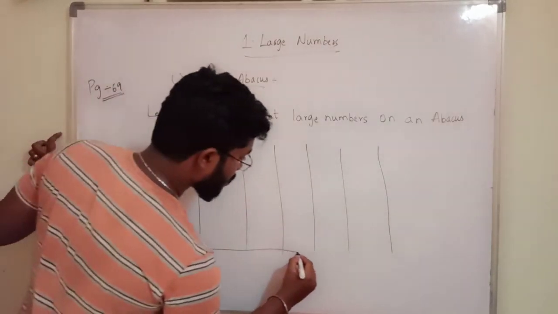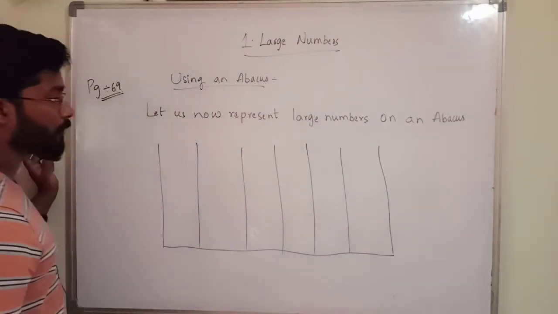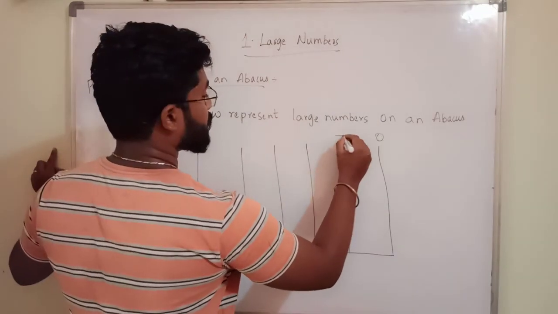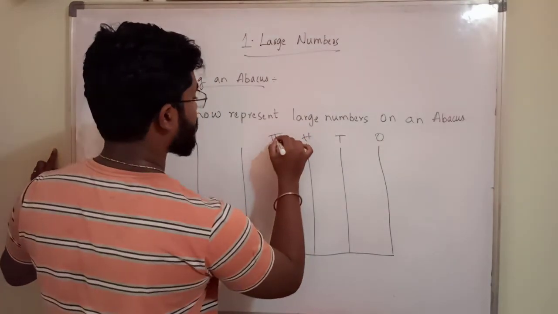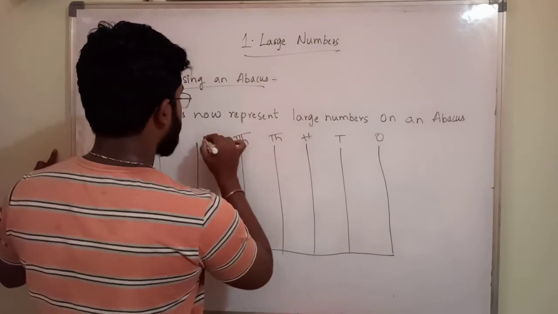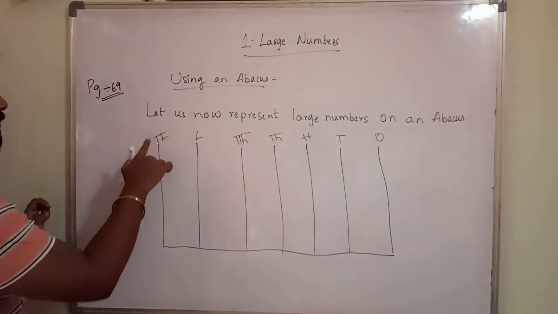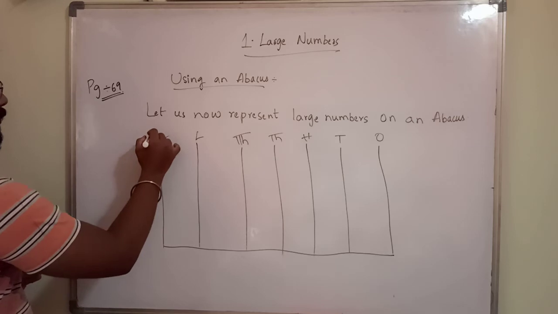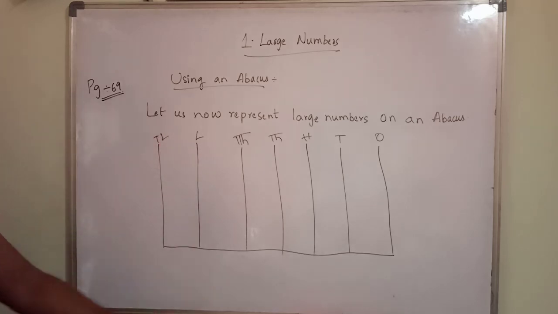This is a 7-rod abacus. It means ones place, tens place, hundreds place, thousands place. This is 10,000s place, this is lakhs place, this is 10 lakhs place. Okay, this is how you have to do.